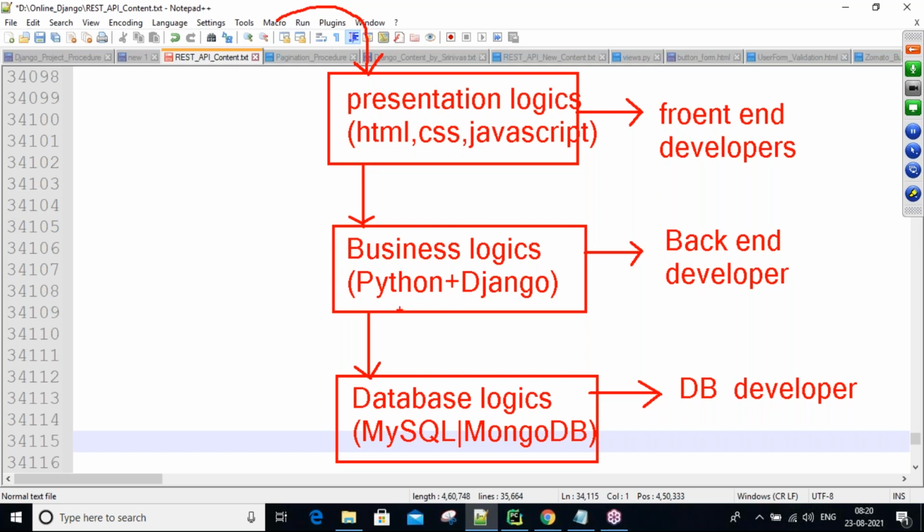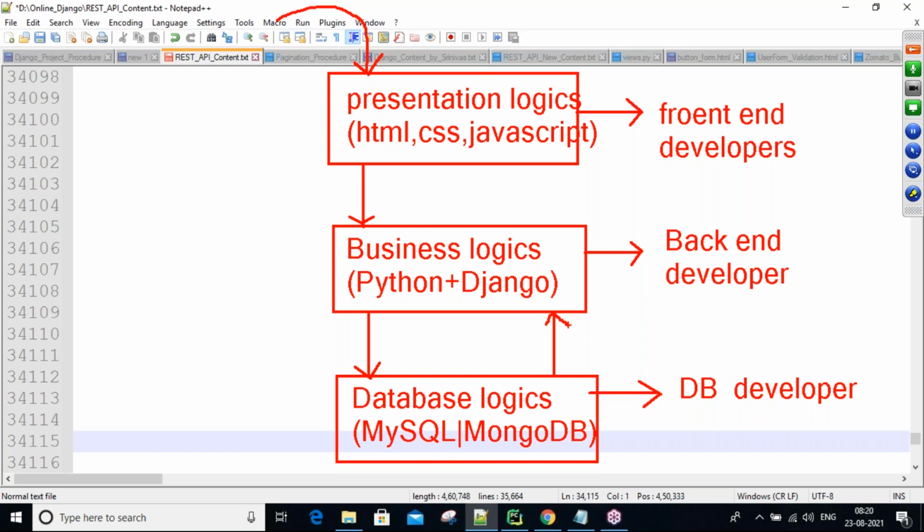Next, after receiving the presentation data sent by the user, that data is sent to the database to be stored in a permanent manner. For that, database logic is required. Amazon, Flipkart, BookMyShow, Swiggy all store a lot of information in the database for future purposes. On the Amazon side, information about a number of items and products is stored in the database.